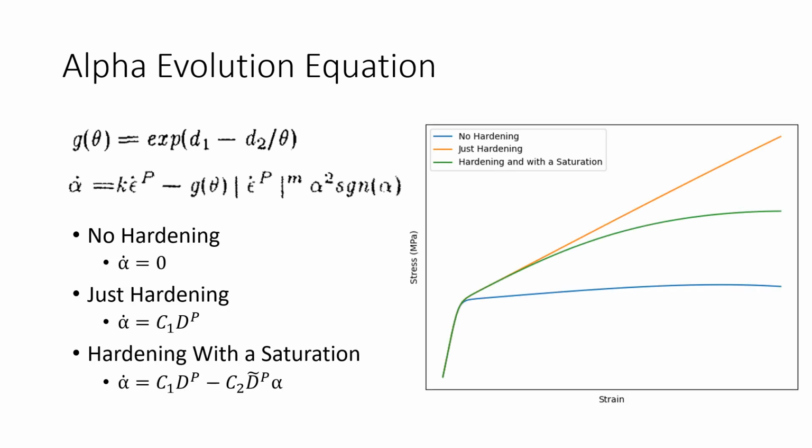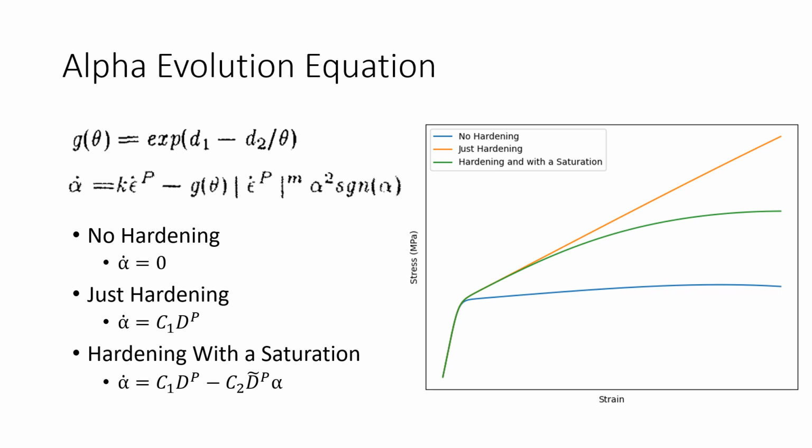Before moving on, I wanted to cover what each of these terms in alpha's evolution equation will do to the stress-strain curve. We will first have no change to alpha, so there is no hardening or even softening or saturation. It is just a happy little stress-strain curve. This is represented by the blue line on the right. So alpha does not change.